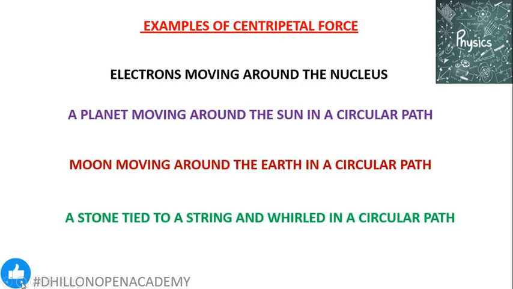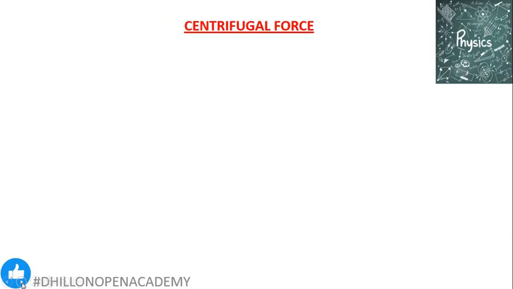Or the faster you rotate the object, your hand is going to be pushed in the direction of the object which is being swung in the circular path. This indicates that along with the centripetal force, there is another force present in this example. We call that force the centrifugal force.